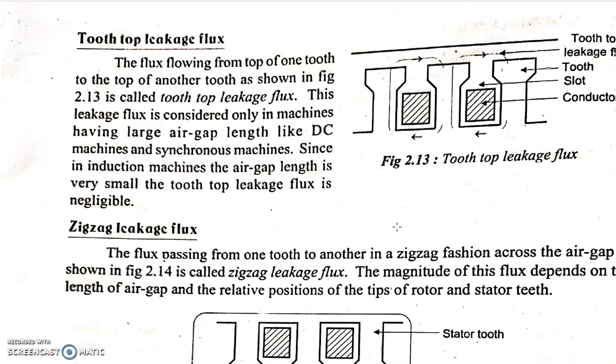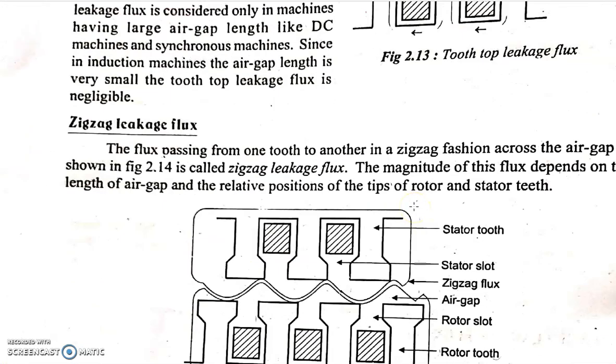Actually, this tooth top leakage flux is considered in machines having a large air gap, like DC machines and synchronous machines. But in an induction machine, the air gap length is very small, so this tooth top leakage flux will not be considered, or it will be very small and hence negligible.